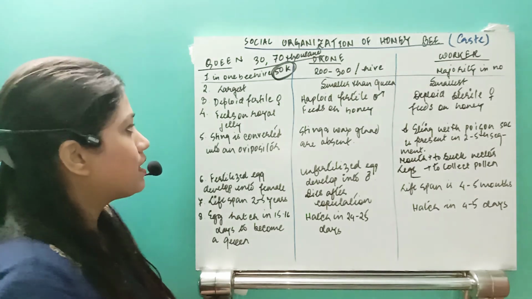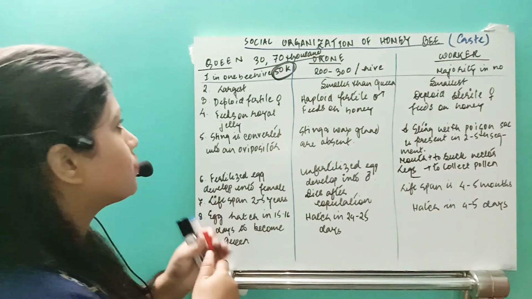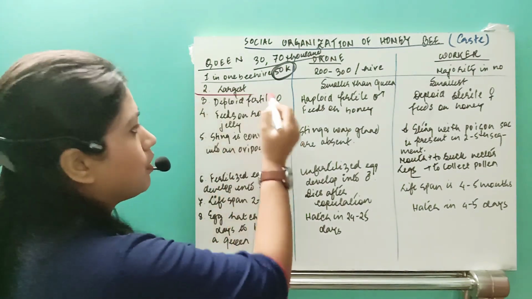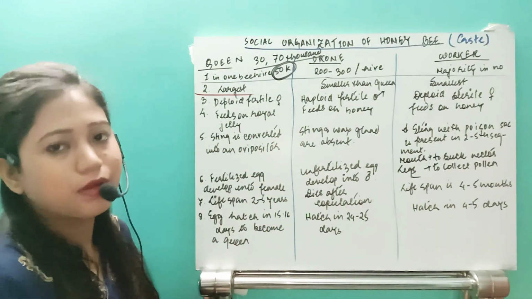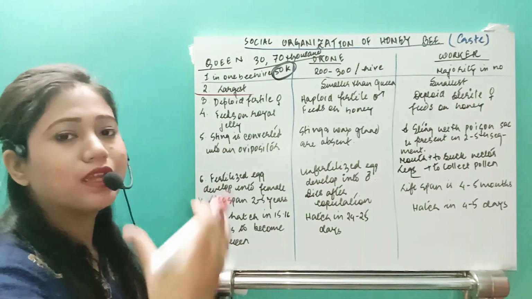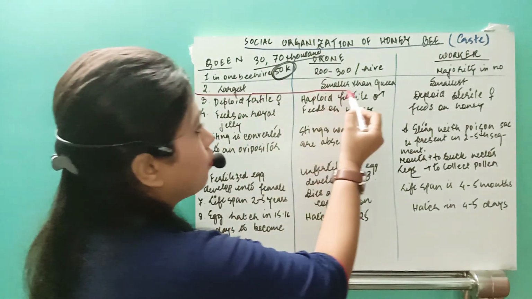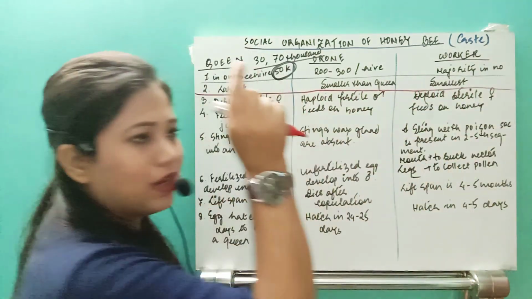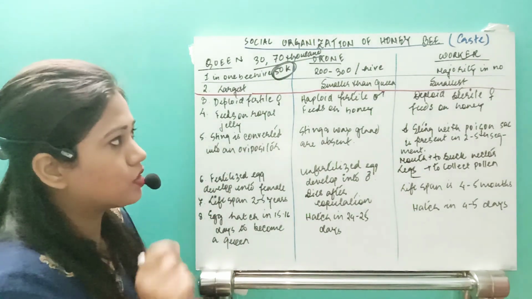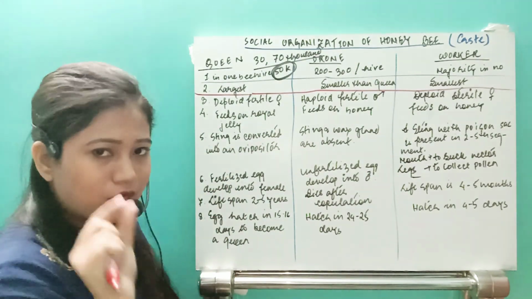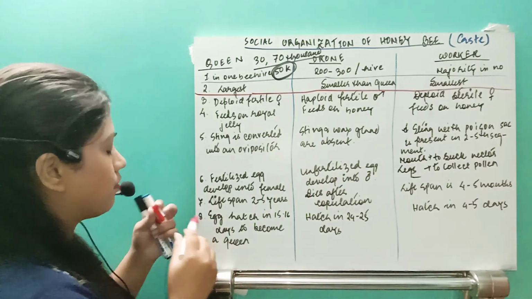Next, size. The queen is the largest, and you can see that from outside, as the abdomen is larger. The drones are smaller and have a somewhat elongated structure. And the workers are the smallest. So this is the second difference.